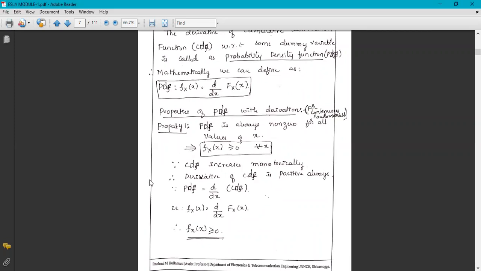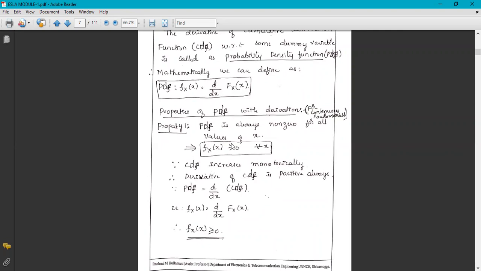Okay, properties of this PDF. What are the properties? Property 1: PDF is always non-negative for all values of x. That is, the PDF small f_X(x) is greater than or equal to 0 for all x. This is the mathematical statement.